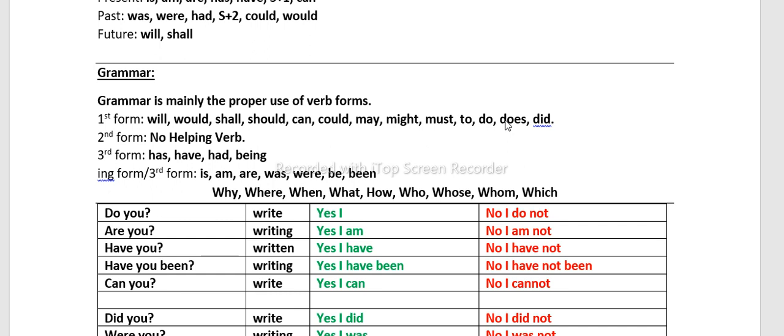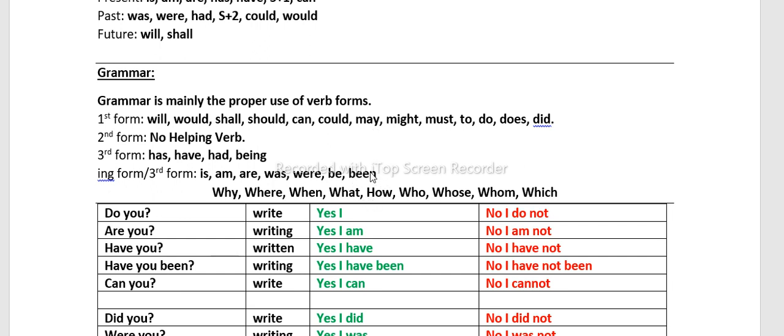Do be is not okay. So we don't say do be, does be, did be. But with these, it's okay: will be, would be, shall be, should be, can be, could be. But when it is will be, the form of the verb will be according to this one. So we can use the ing form or third form. In active form, it's the ing form. When you know the person who is doing something, then you use the ing form. Or when you don't know who did the job, then you use the third form, like after will be, would be.